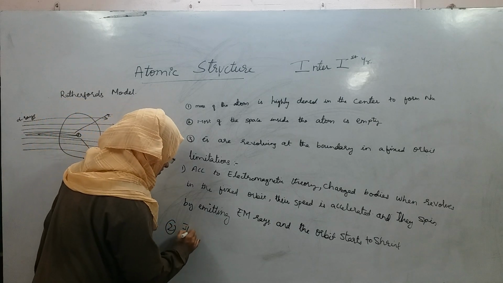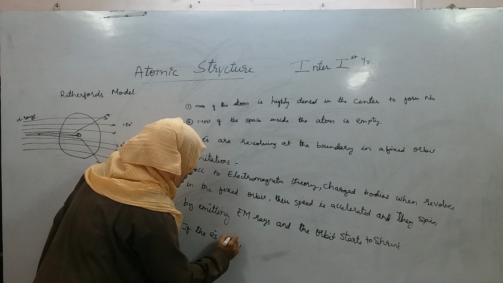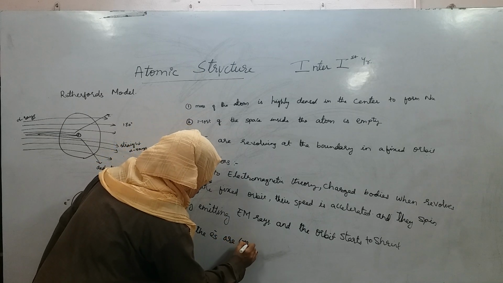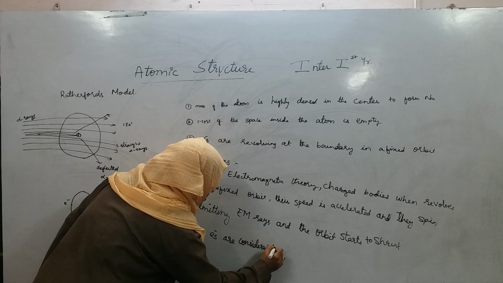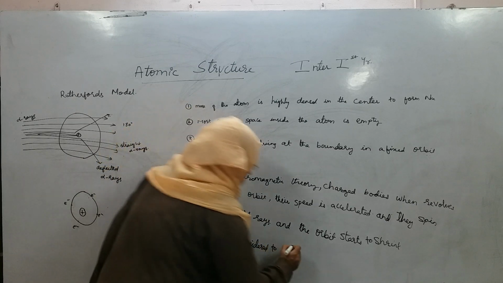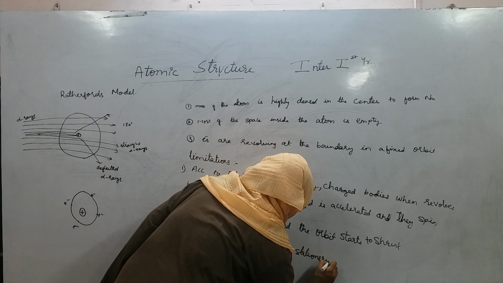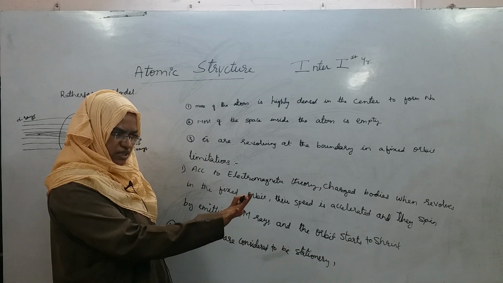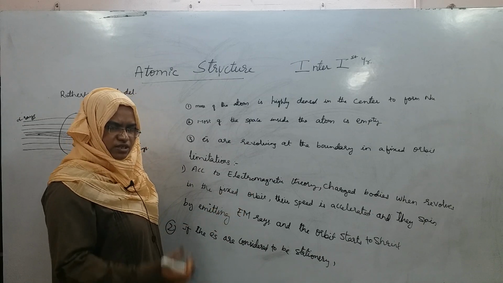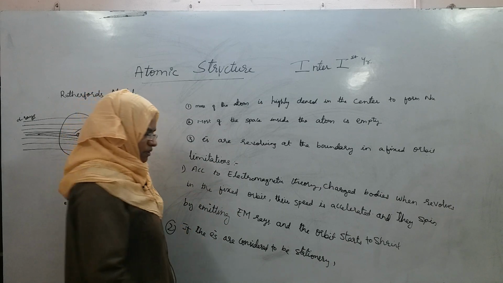So, this is the second limitation. If the electrons are considered to be stationary, what will nucleus do if the electron is sitting at its place only? Will it say, okay, you sit there, I will not do anything? No, nucleus has more power.